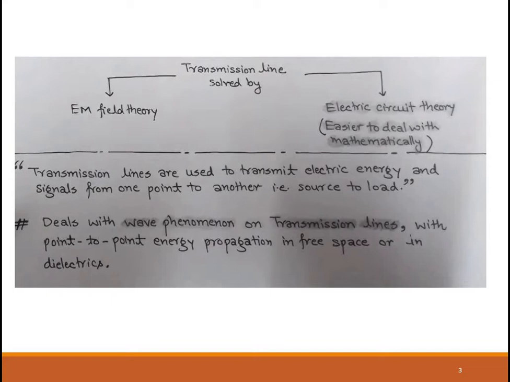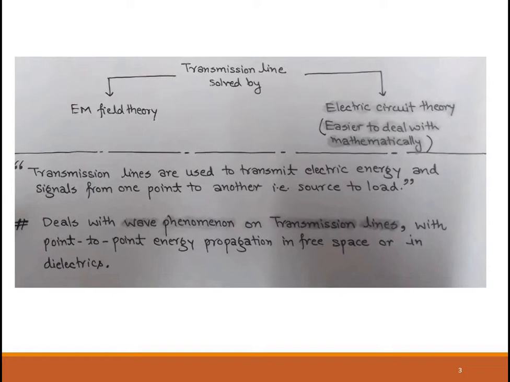Transmission lines can be solved using two methods. Either we use electromagnetic field theory, that is, transmission line analysis can be solved using EM field theory, or using electric circuit theory. Field theory and circuit theory are the two major theories on which electrical engineering is based.